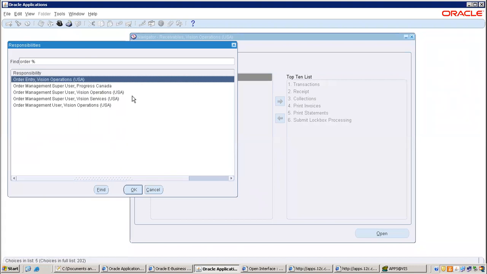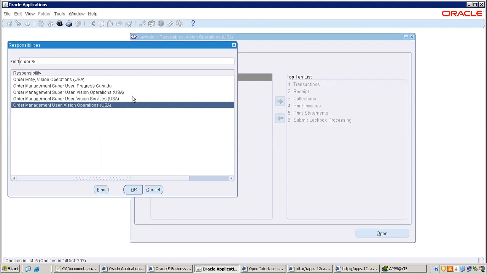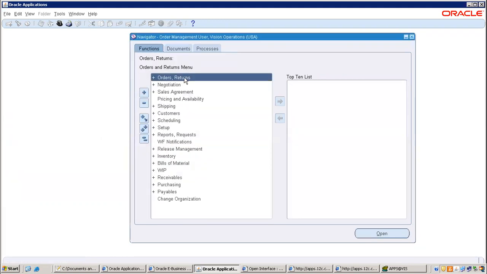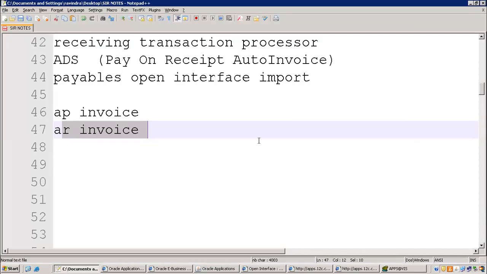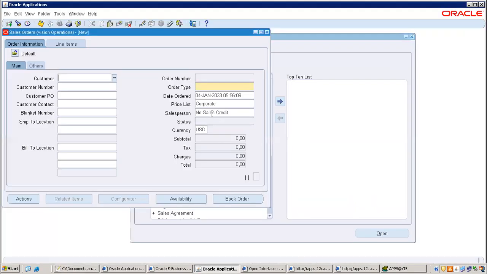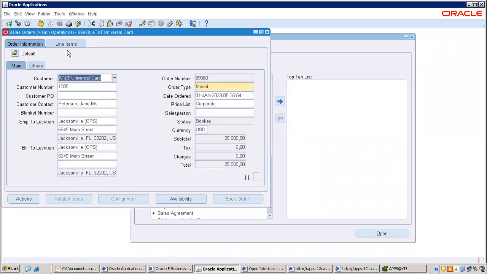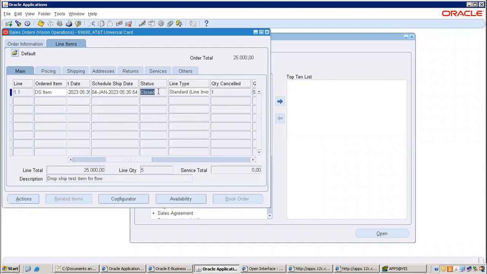Go to order management. You can see sales orders. Go to line items. You can see it is closed. This is a very good question, guys. The sales order line becomes closed after creating an invoice.